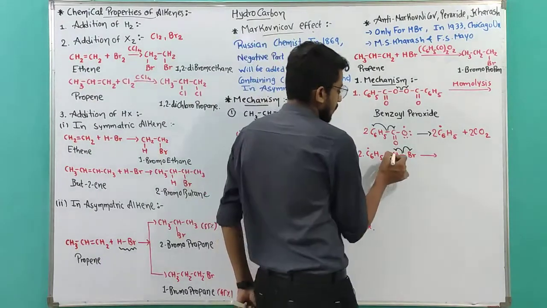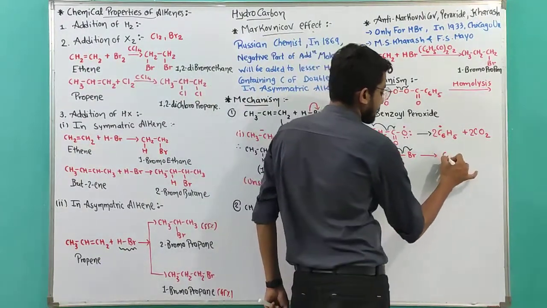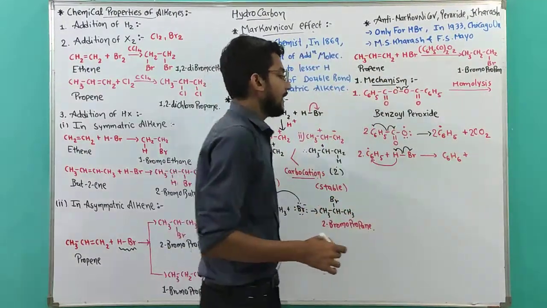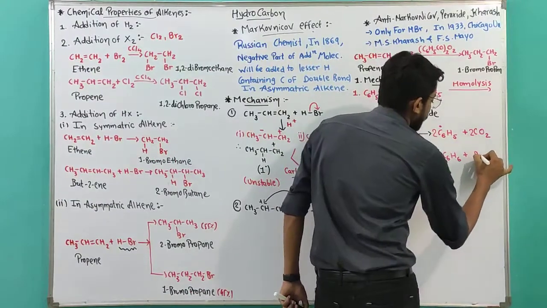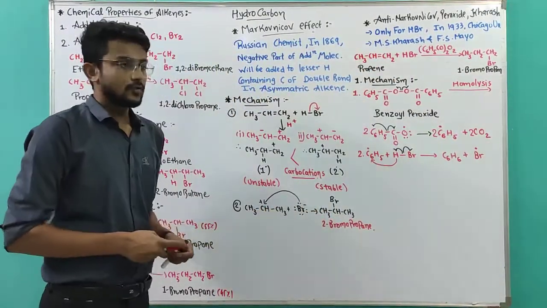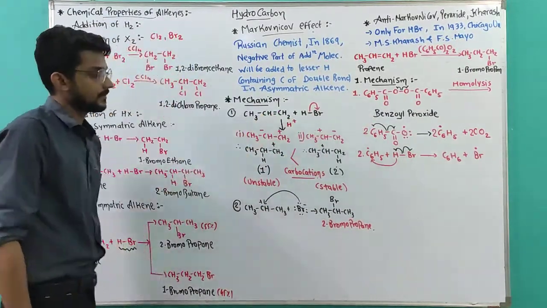Hydrogen will combine with the carbon. That's why C6H6 benzene will be removed and bromine free radical occurs. So these two steps are additional compared to this.